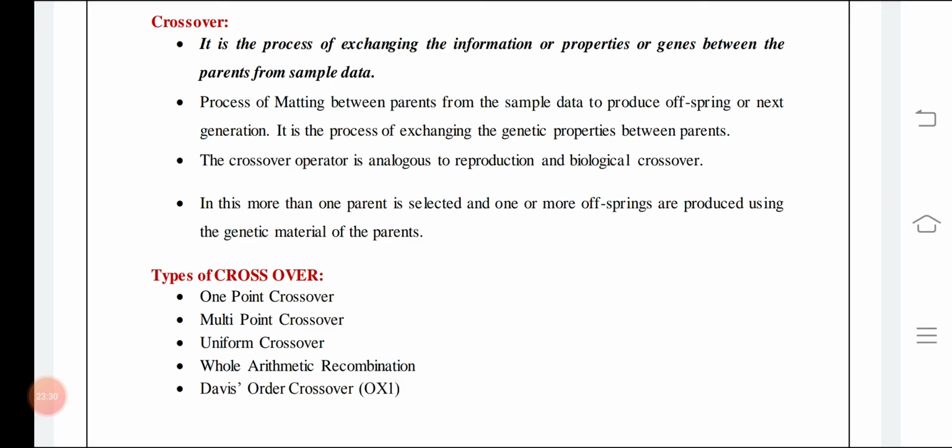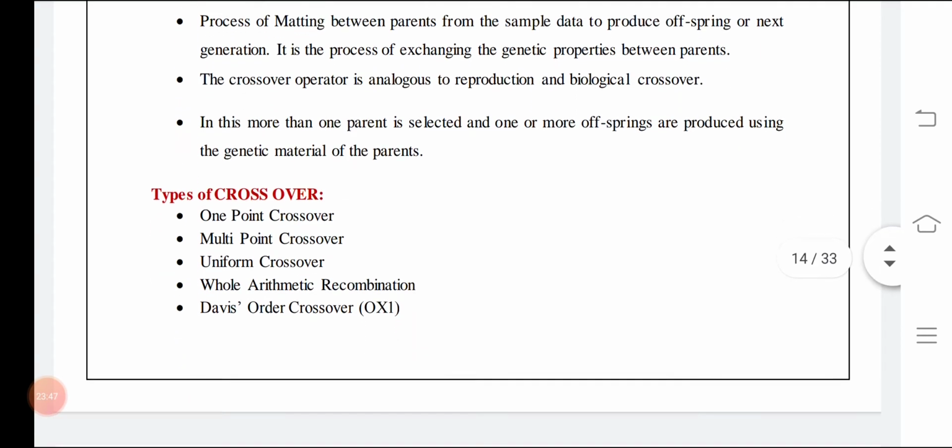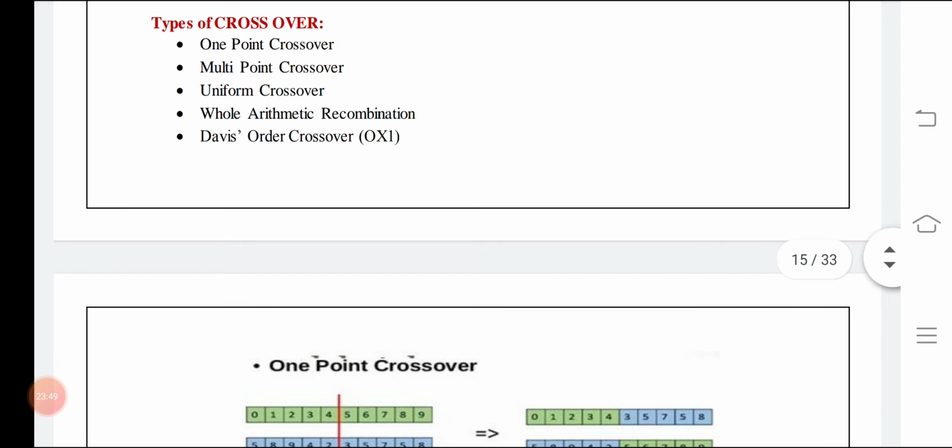So that type of process of exchanging information or properties or genes between the parents from the sample data. Parents means here we are not actually producing a child, but we are producing the data set of the next generation, which is much more capable than the previous generation. The types of crossover are one point, multi-point, uniform, whole arithmetic, and Davis order crossover.